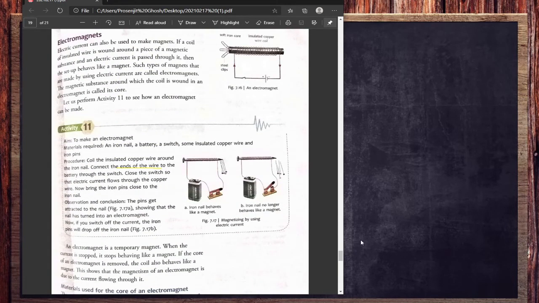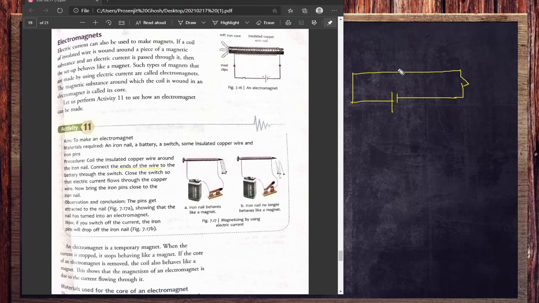Now coming to the electromagnet, what is it? Whenever a wire is connected with a circuit, let me draw the circuit. This is a circuit diagram where, as you can see, this symbol stands for the battery, and this battery can be anything, a 9 volt or a 1.5 volt battery. Also, you can add one key. A key means the switches that we use in our daily life to turn any kind of appliance on and off.